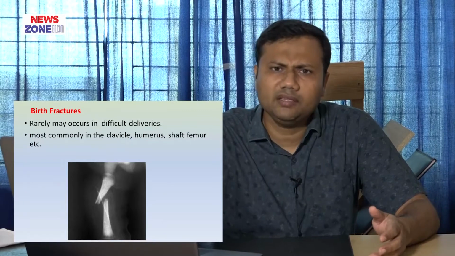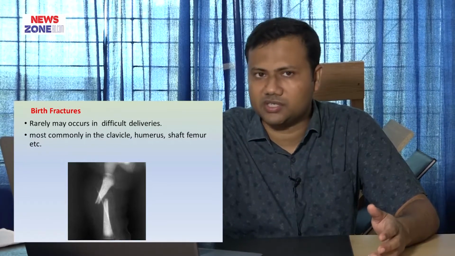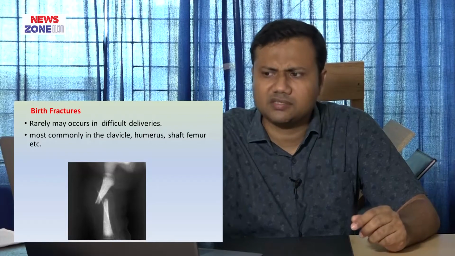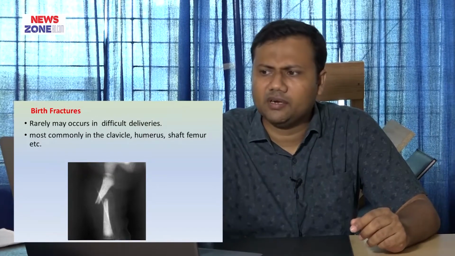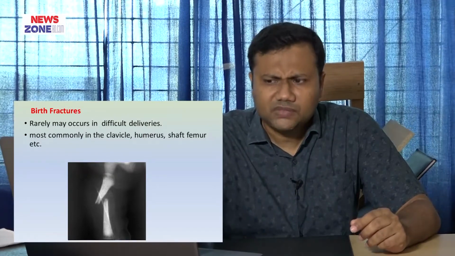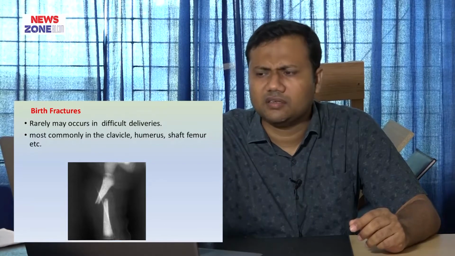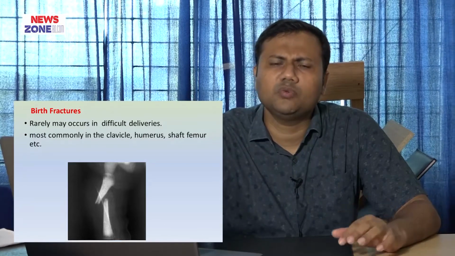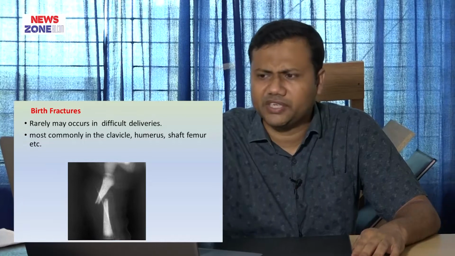And where does birth fracture commonly occur? That is humerus, clavicle, and femur, and these three bones are more important for birth fracture.